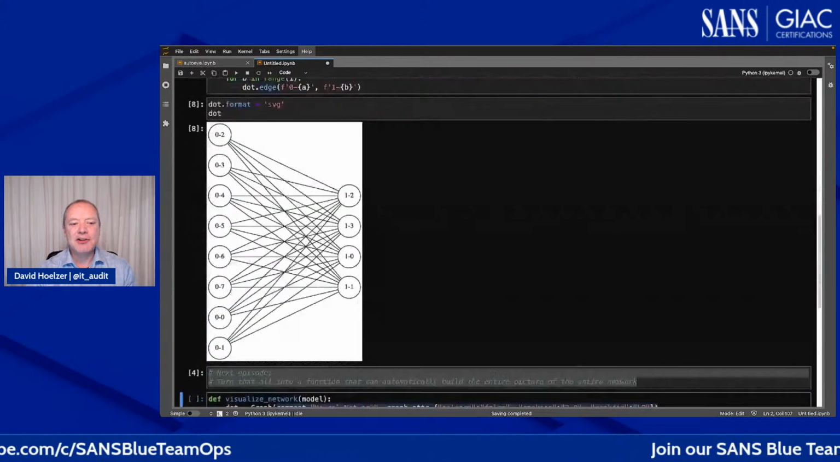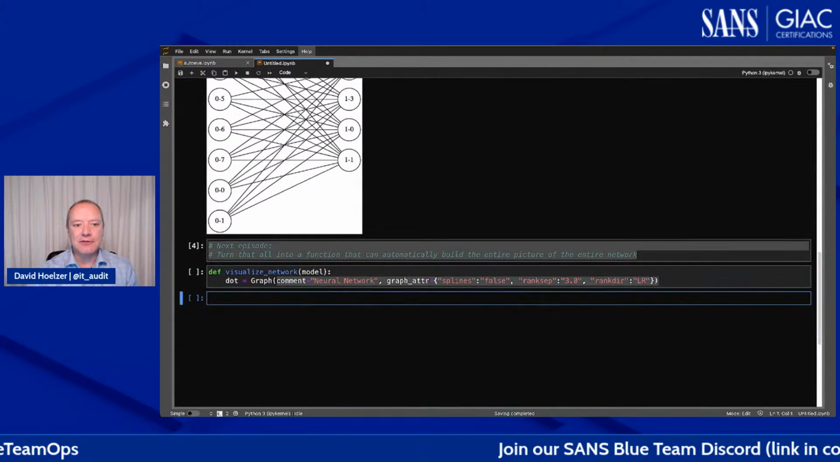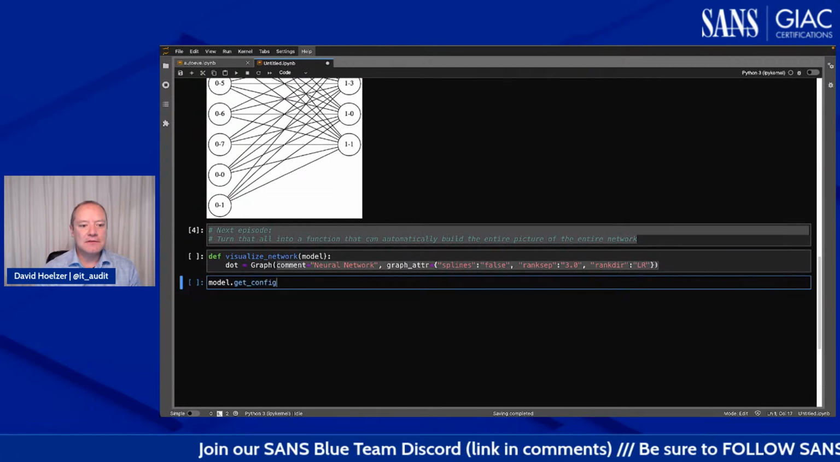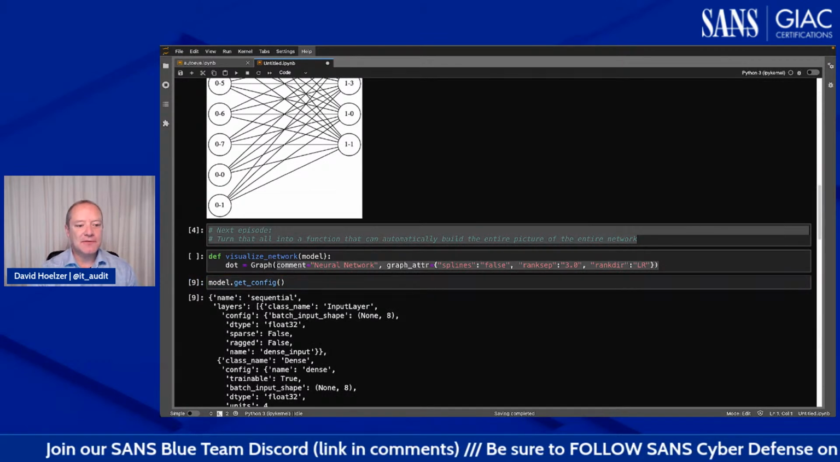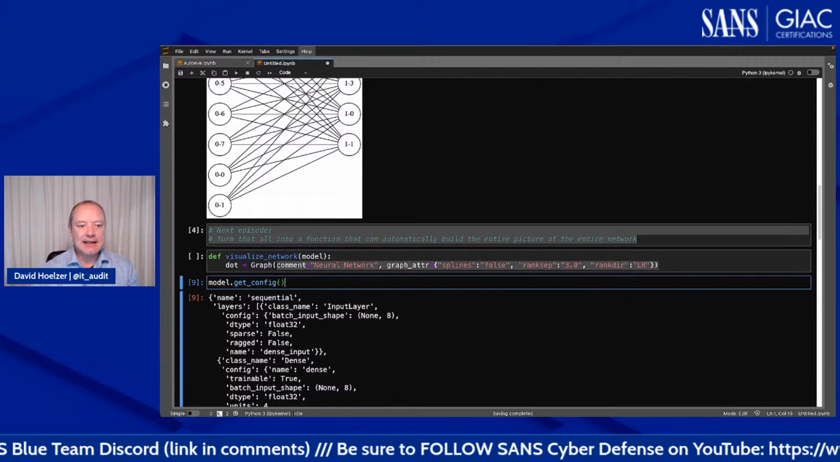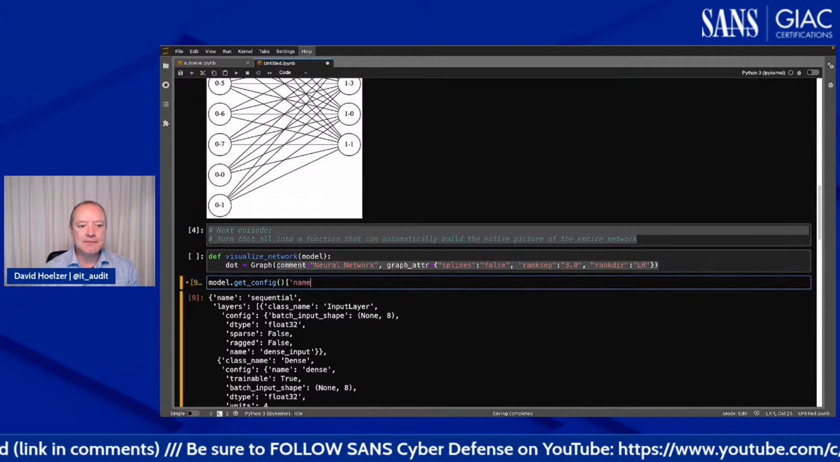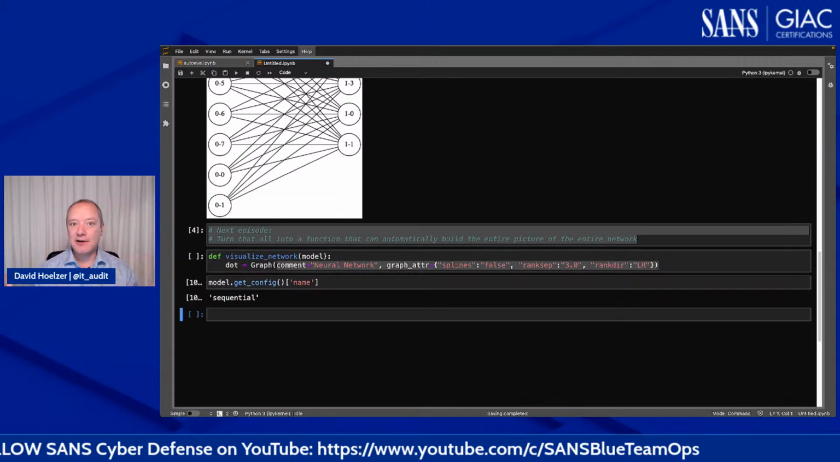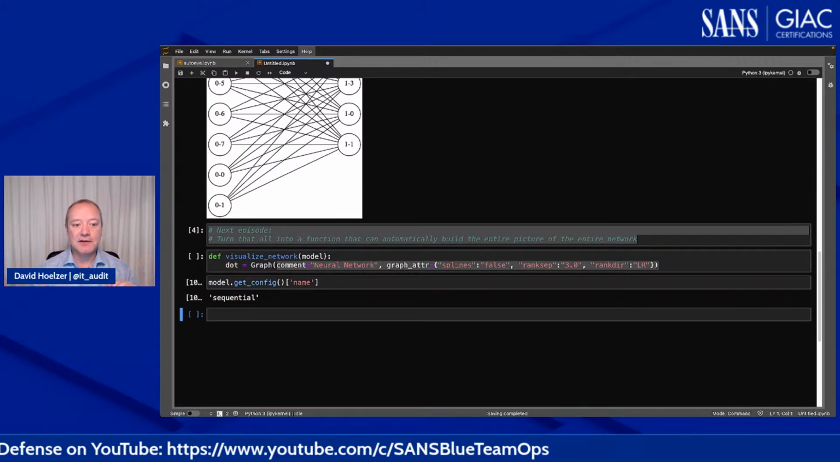So let's have a look at where that's found. Let's look in model.getConfig. And let's see. Oh, it's actually the very first thing. So model.getConfig, inside of name, inside of that key, here is the name of this model. And it's not a very fancy one, right? We just use the default.